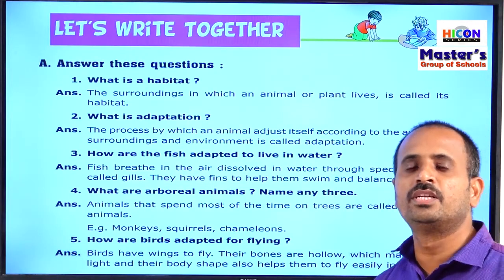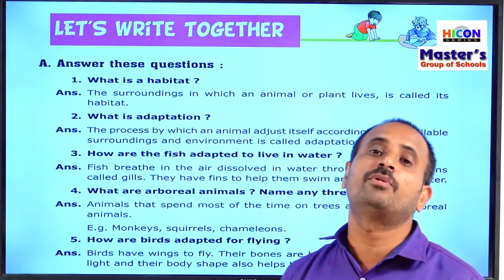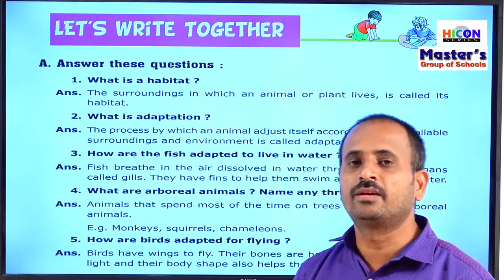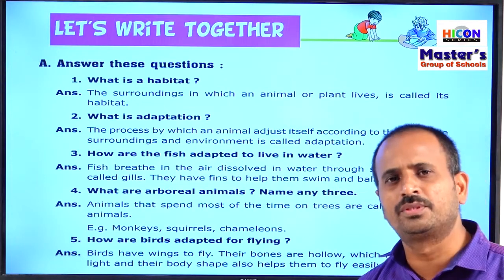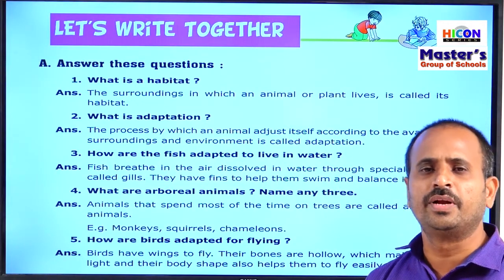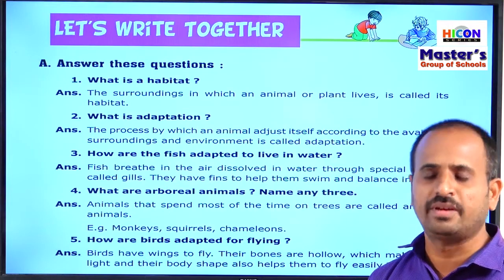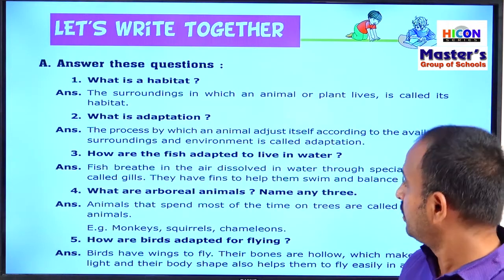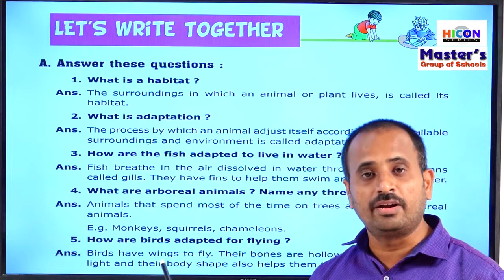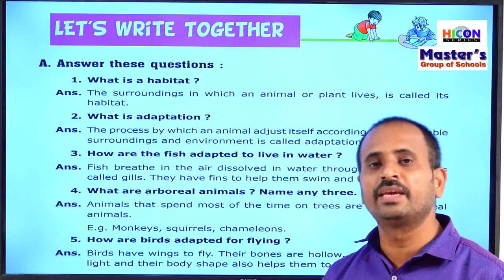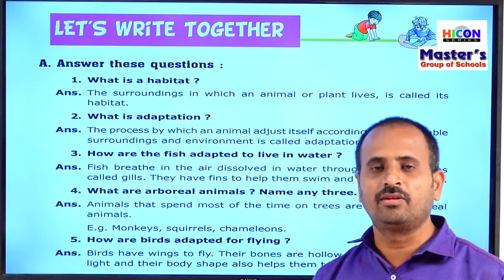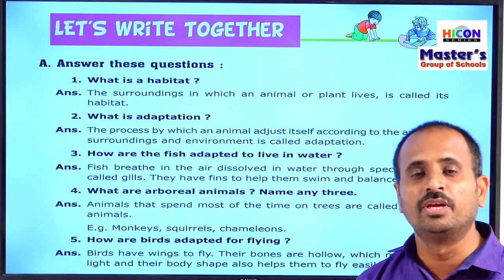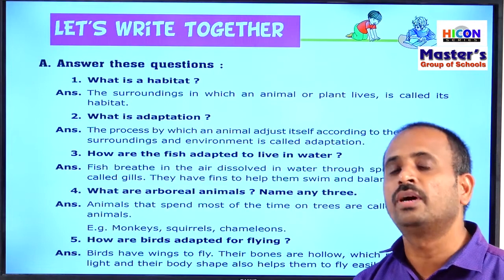So those animals which spend most of the time on trees, like monkeys. Children, if you observe monkeys, they are generally seen on trees only. That means they spend most of their time on the trees. So these animals have some adaptations. If you take monkeys, they have strong arms, that is long arms and long legs, which help them to move from one tree to another tree.